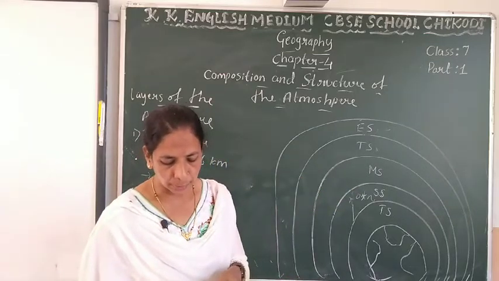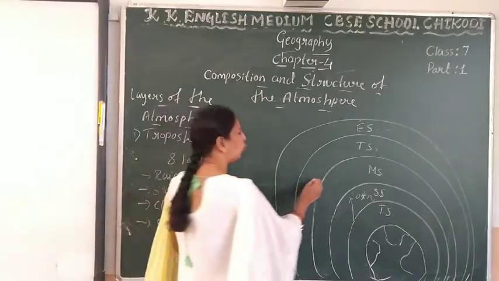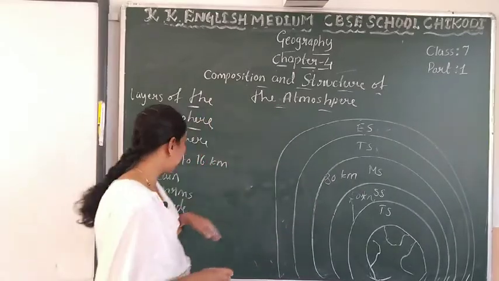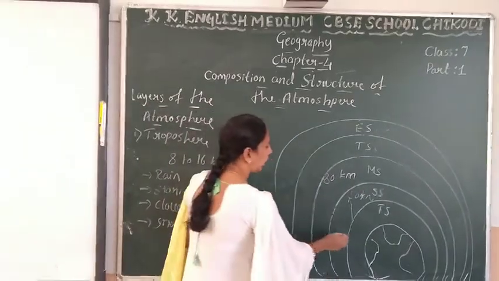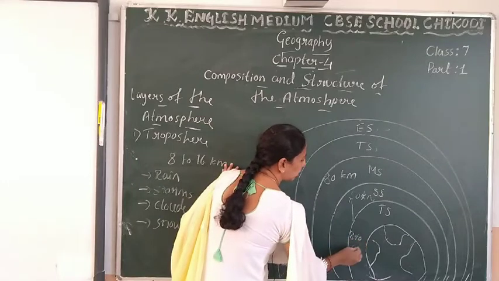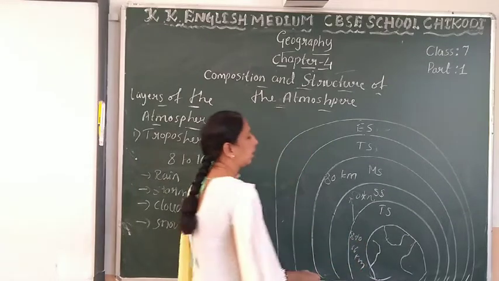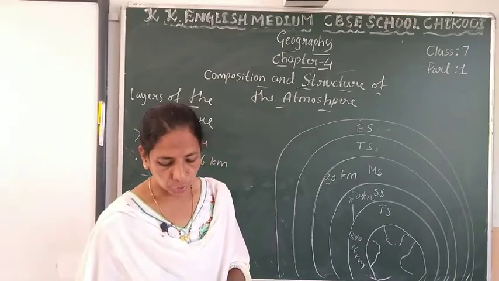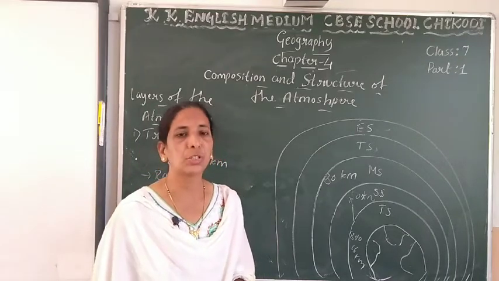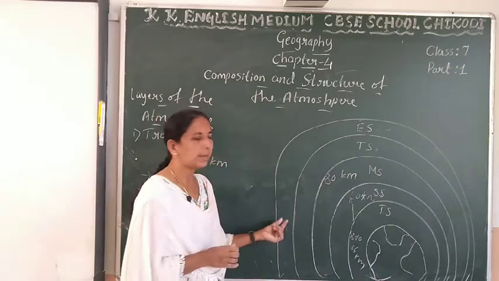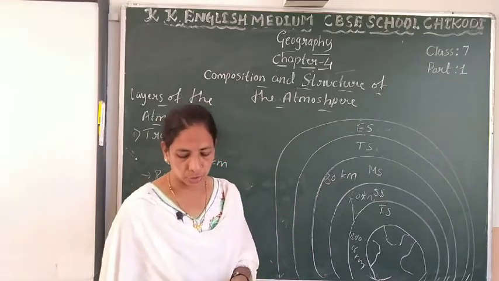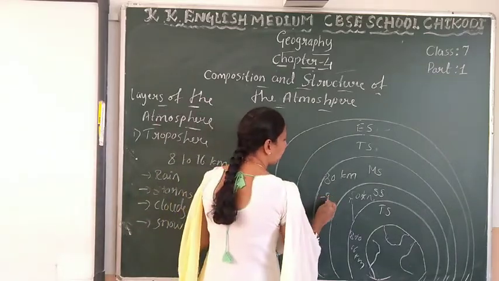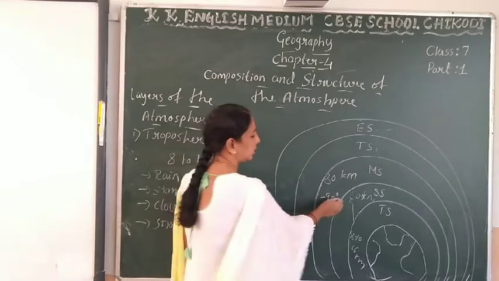Next, after the stratosphere, mesosphere is coming. What is mesosphere? Its height is 80 kilometers. Temperatures decrease here as altitude increases. The minimum temperature here is minus 90 degrees Celsius.